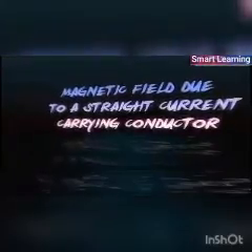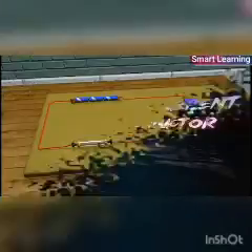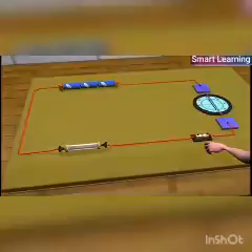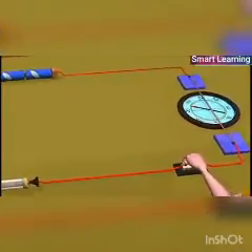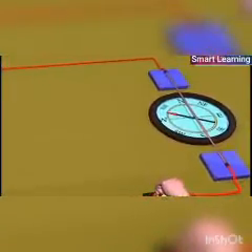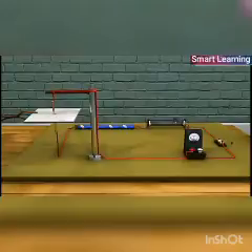Magnetic field due to a straight current-carrying conductor. When a current is passed through a straight conductor, a magnetic needle placed parallel to it shows deflection. This is because a magnetic field is produced around a current-carrying conductor. This magnetic field can be traced with the help of iron filings and a small compass needle.